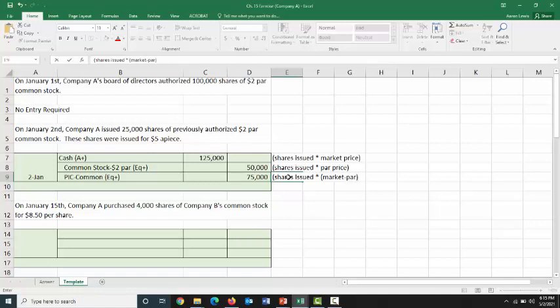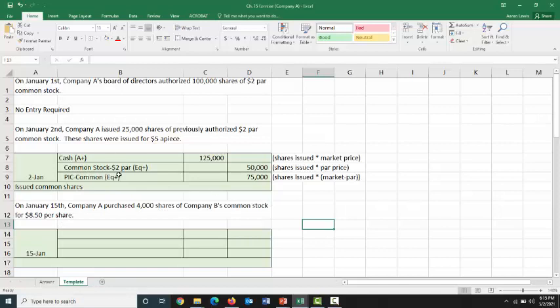So shares issued times market minus par. And in this particular entry, we issued common shares. The next entry we have is on January 15th. On January 15th, Company A, that is us, is going to purchase 4,000 shares of Company B's common stock for $8.50 per share. Well, we see the words common stock again.